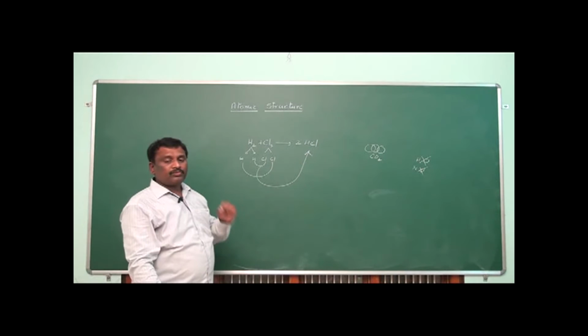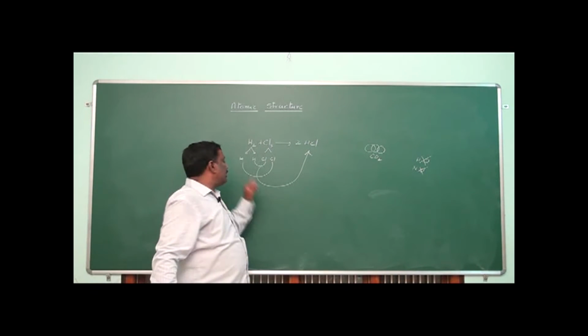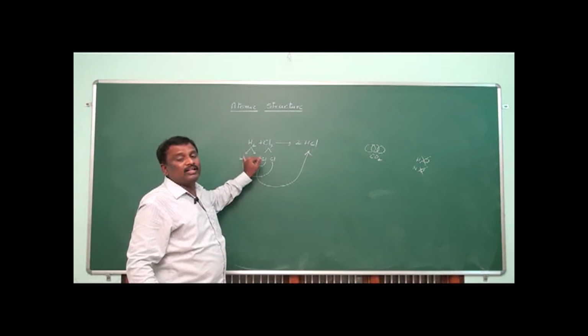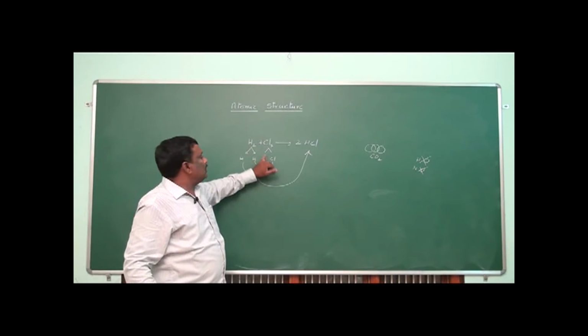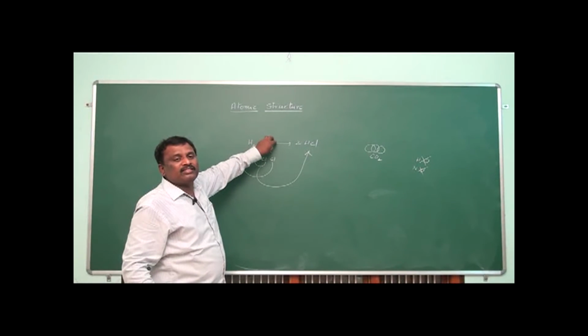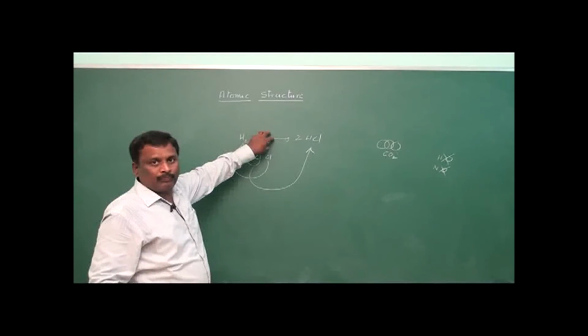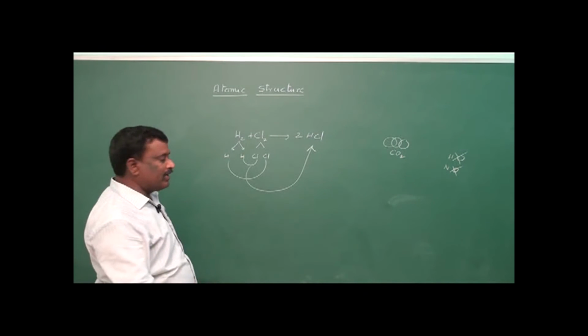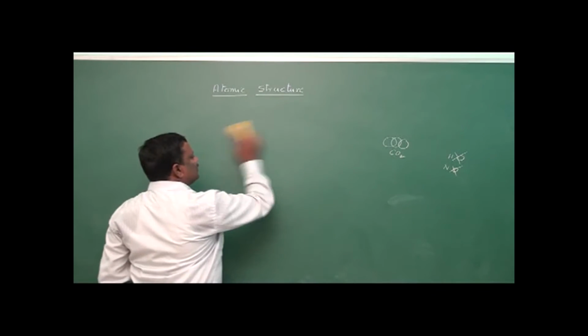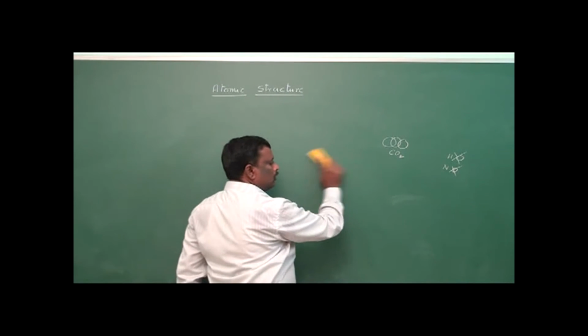That means the smallest particle of an element which can directly take part in a chemical reaction is said to be an atom, and the smallest particle which exists in a free state is said to be a molecule. So now we came to know about the three terms, that is matter, atom and molecule.